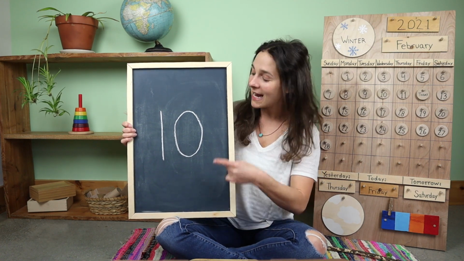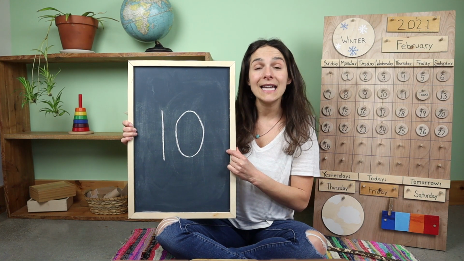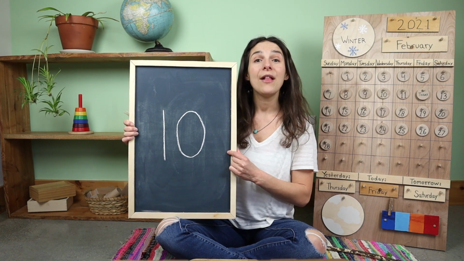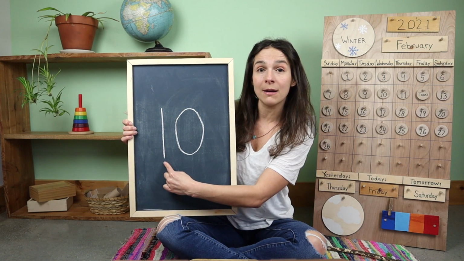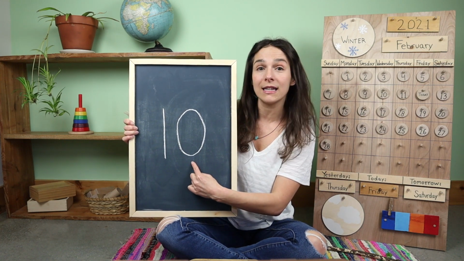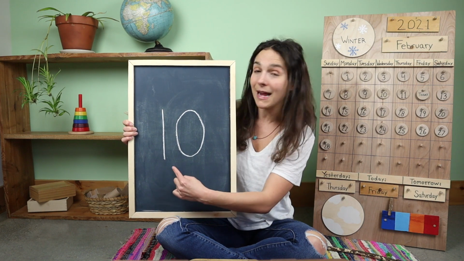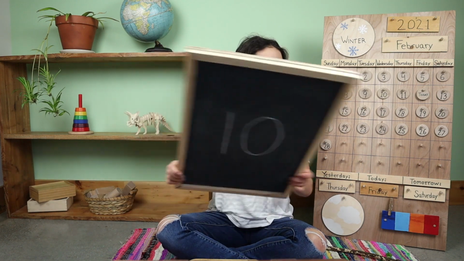10. You're right, friends. This is the number 10. And 10 is a double digit number. That means that it's made up of two numbers. Right here, I see the number 1. And I also see the number 0. Together, it makes the number 10.